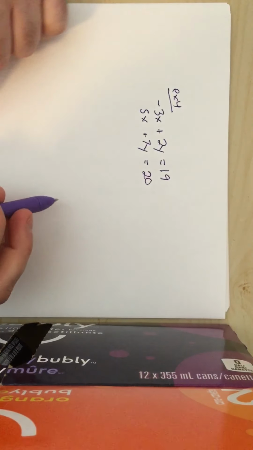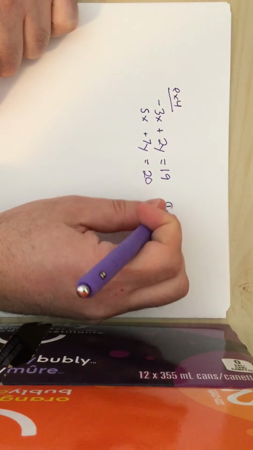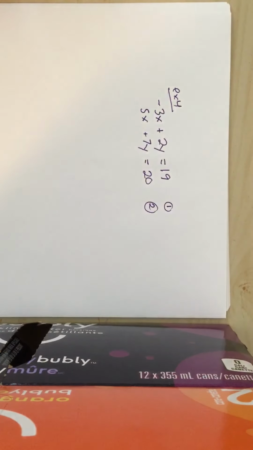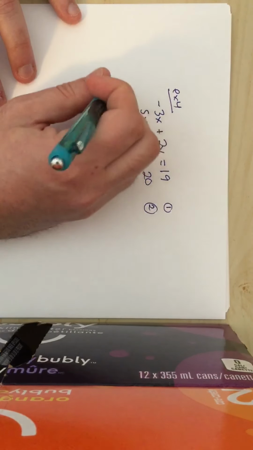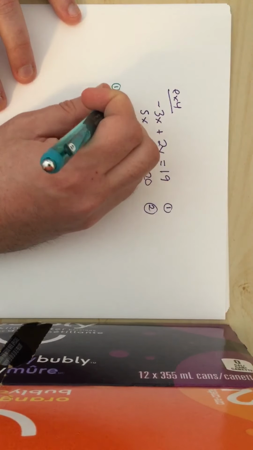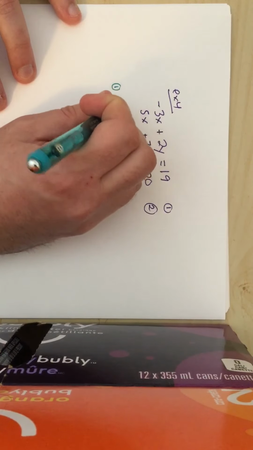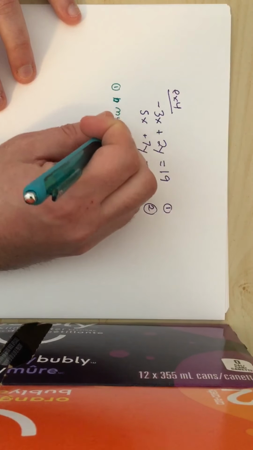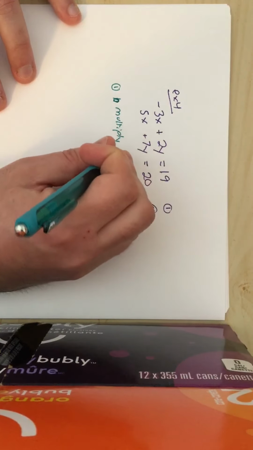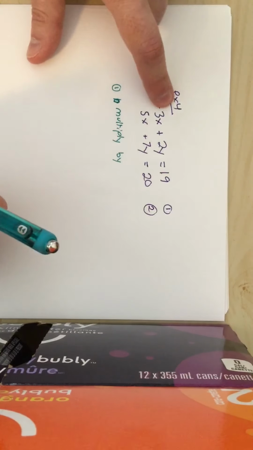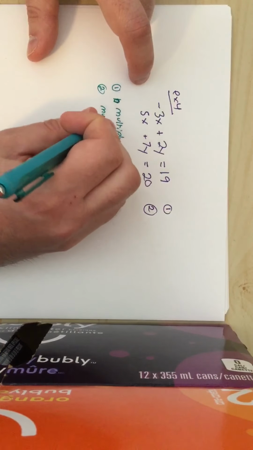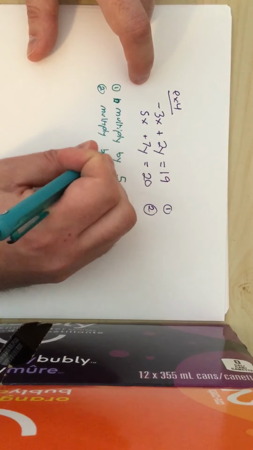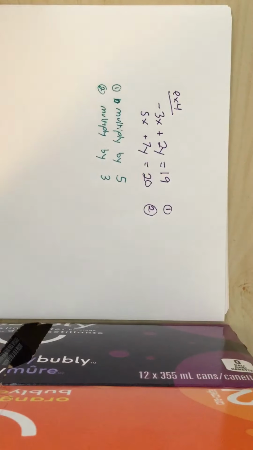So over here, let's say I wanted to make the x's the same. What I could do is take equation 1 and multiply this one by 5, and multiply the other one by 3.